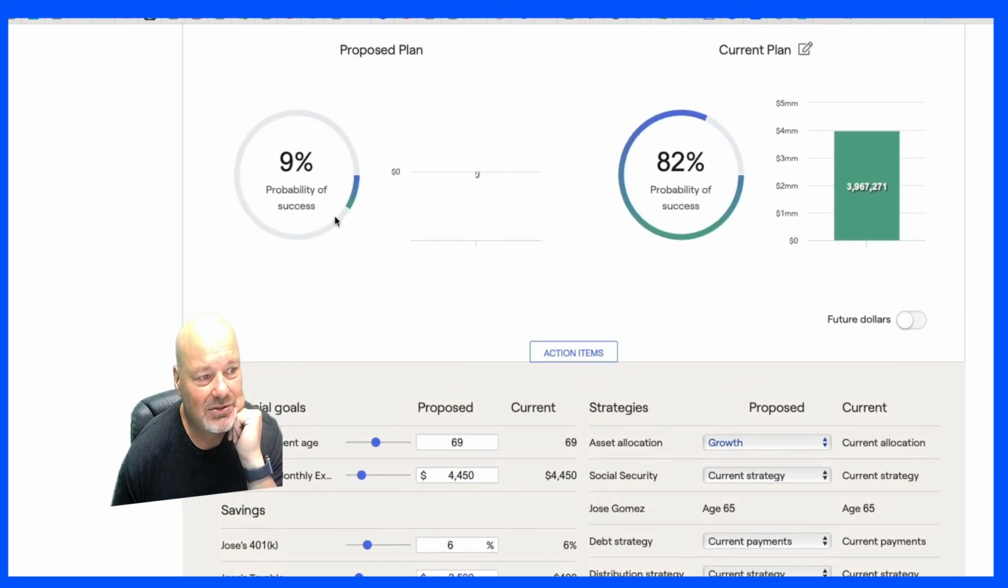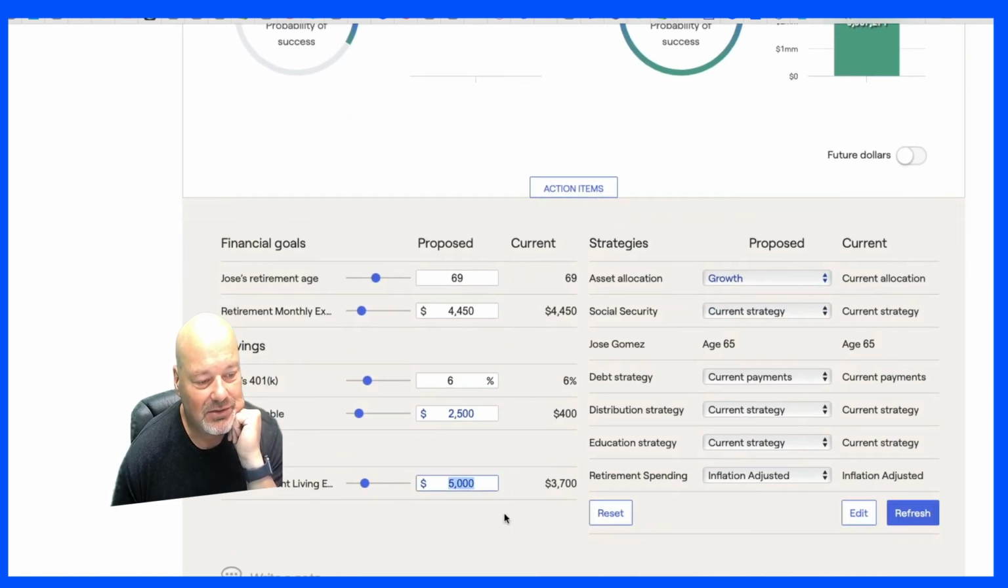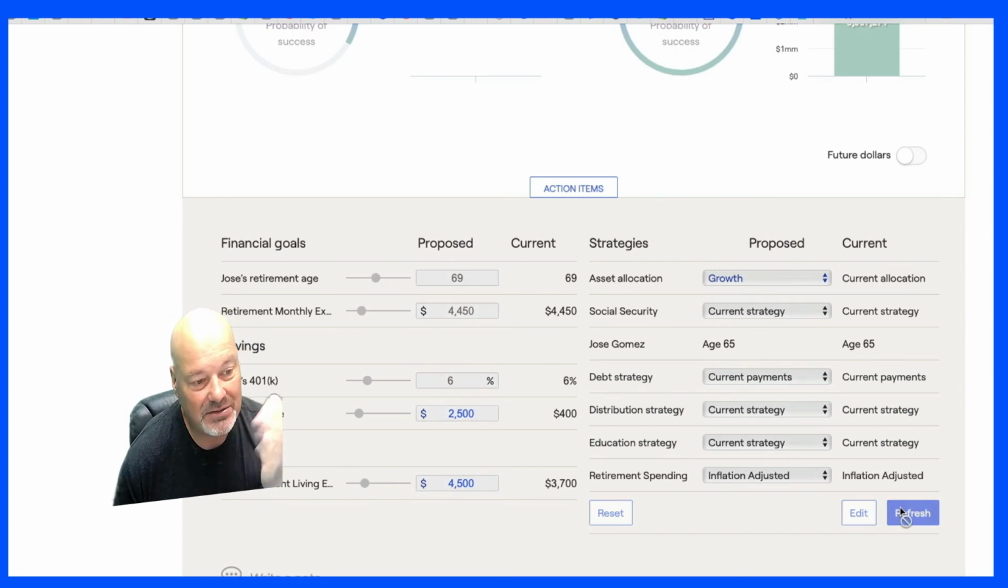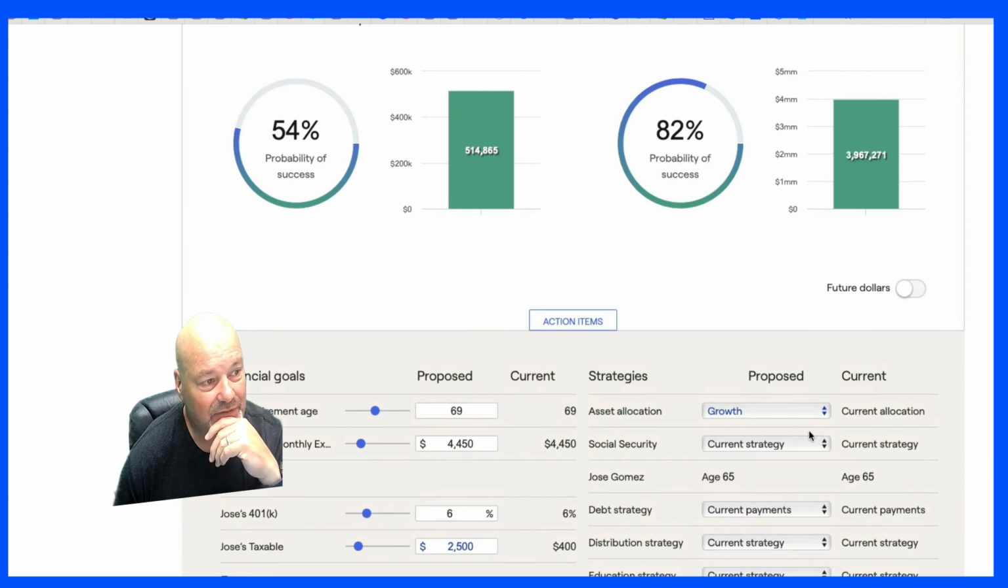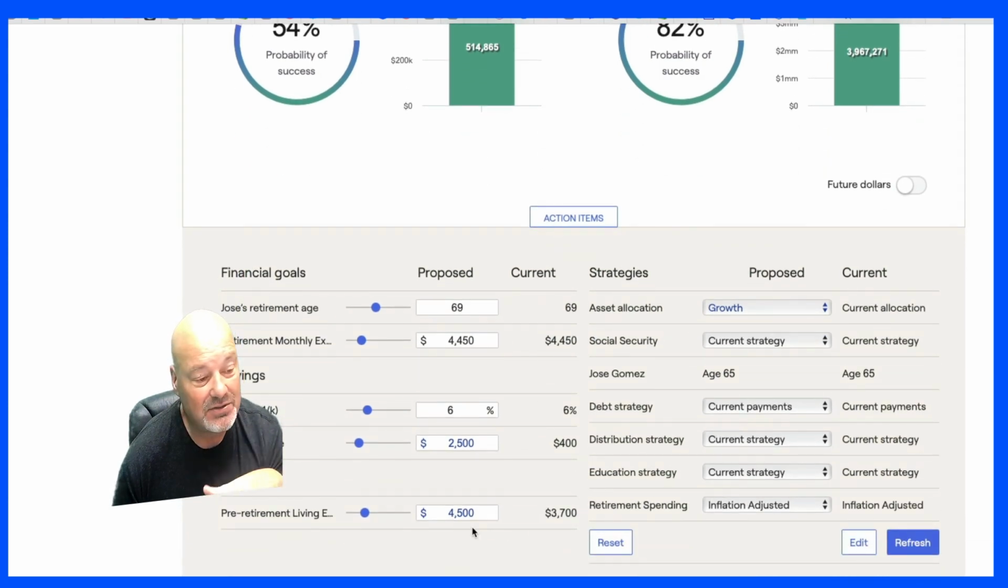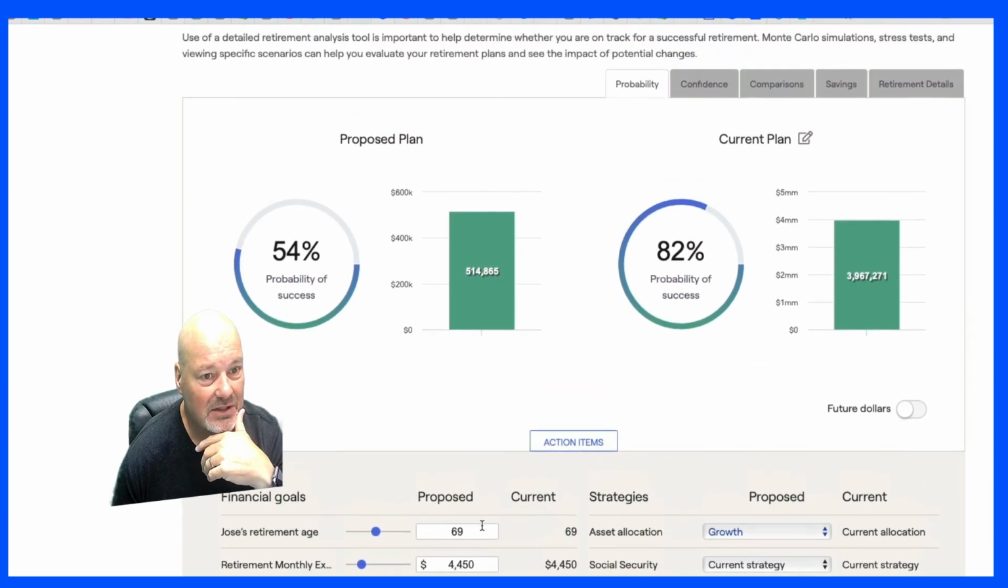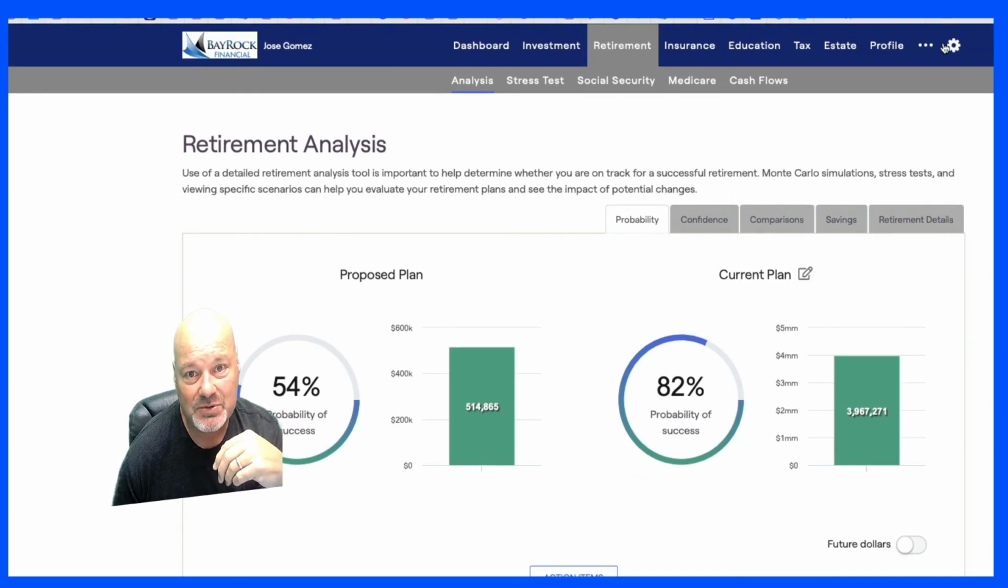You get closer, 9%. So you had, I think, 37. Let's do 4,500 and see what that does. Click refresh. I'm just, like I said, doing some playing around. So that's what is causing your plan to either succeed or fail, is the amount of income offset by the amount of expenses. So do a little playing around. I hope that helps, but I think that should answer your question.